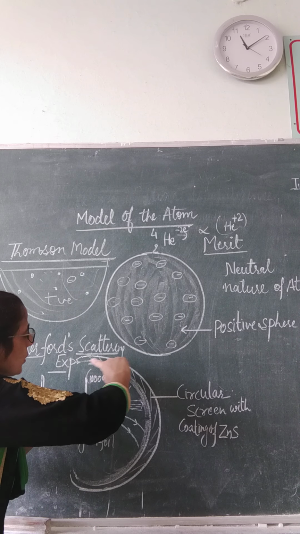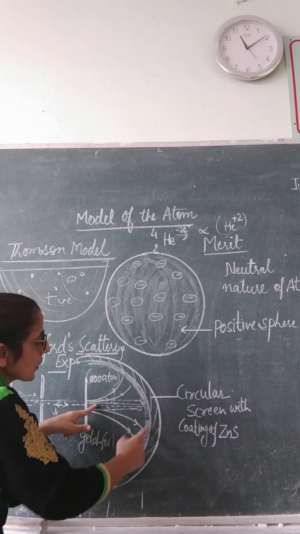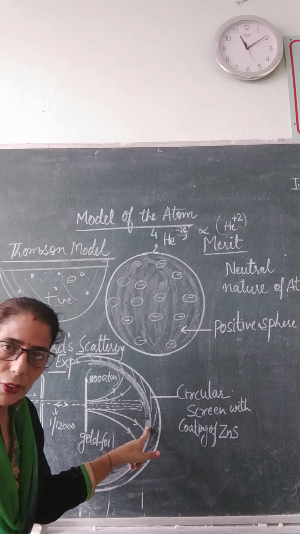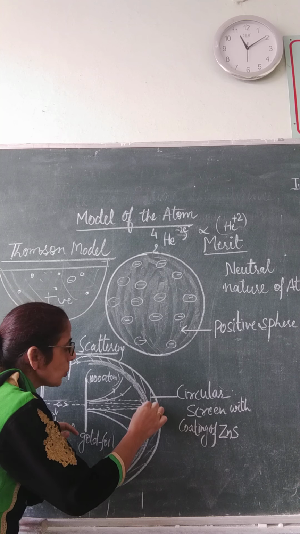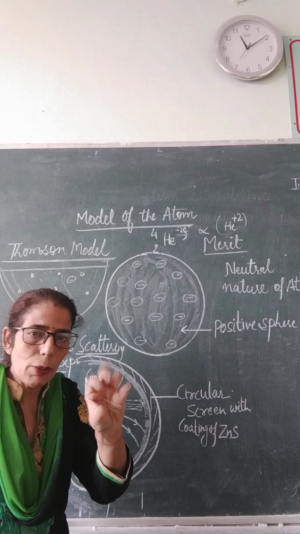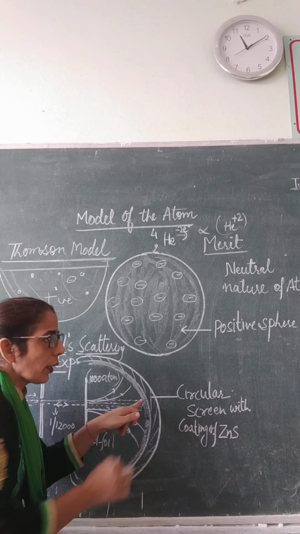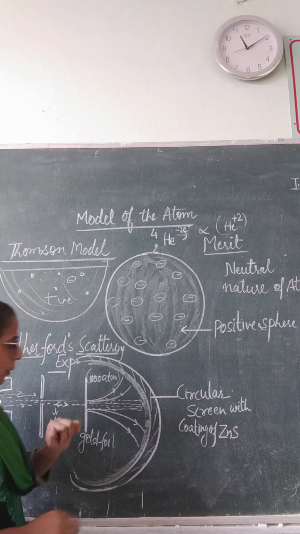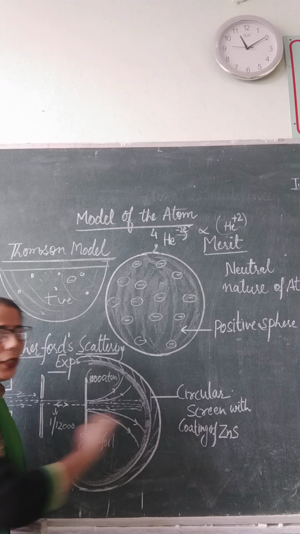They were made incident on a circular screen having a zinc sulfide coating. Why was the zinc sulfide coating there? So that whatever rays fall over it will produce scintillation. They will produce a spark. By this it will be indicated that rays are striking over here. So most of the rays were passing without any deviation.